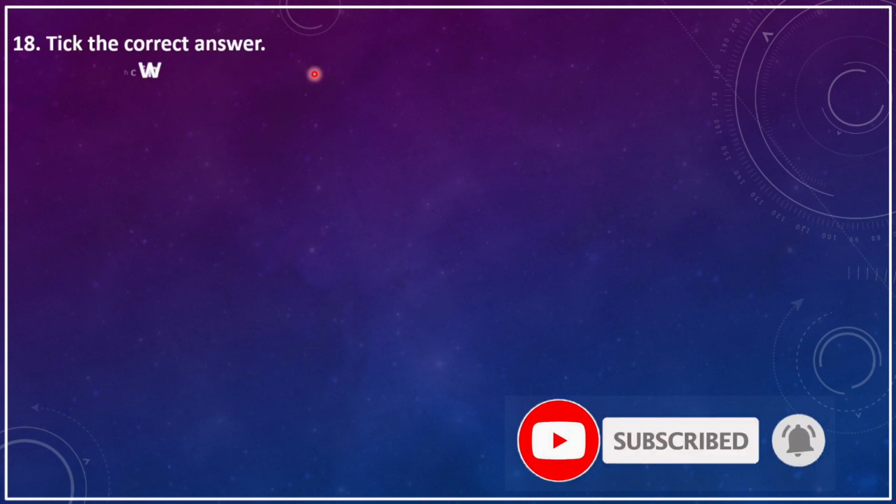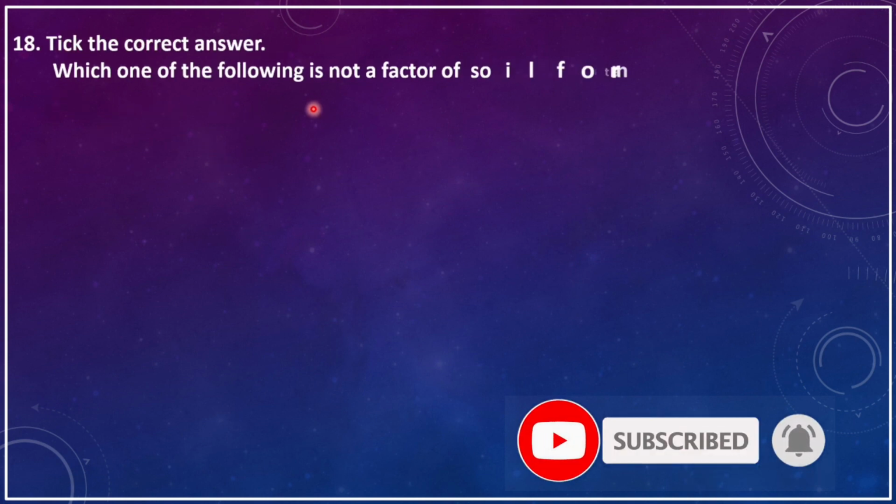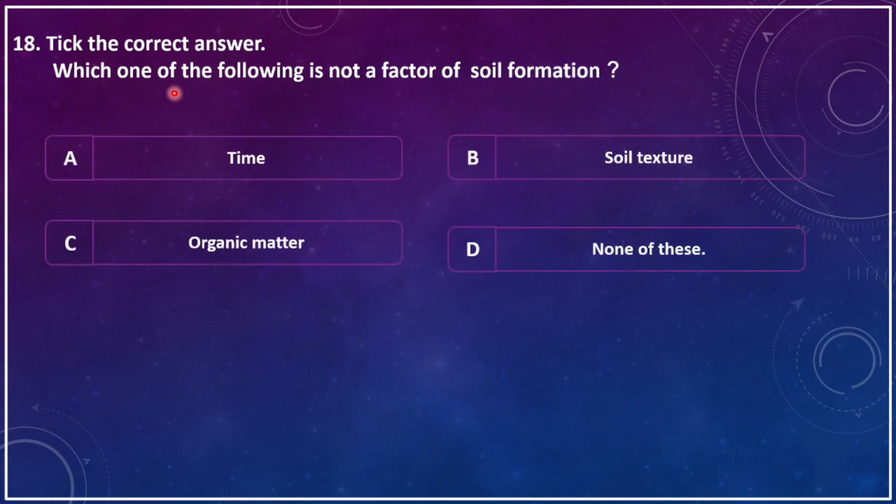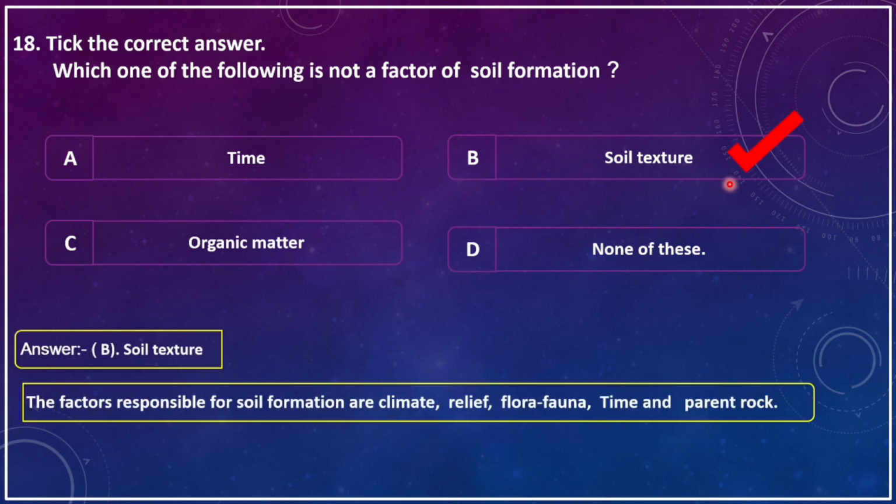Tick the correct answer. Which one of the following is not a factor of soil formation? A, time. B, soil texture. C, organic matter. D, none of this. The correct answer is soil texture. The factors responsible for soil formation are climate, relief, flora and fauna, time and parent rock.